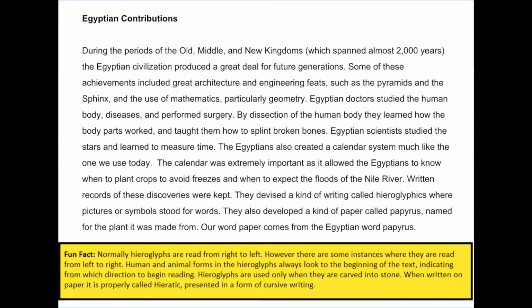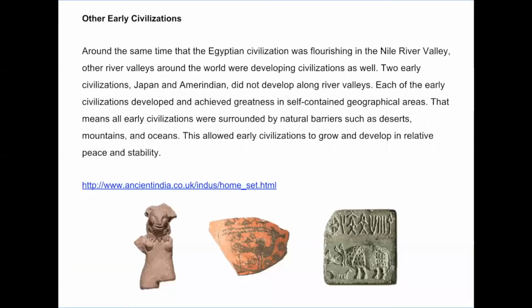Fun fact. Normally, hieroglyphics are read from right to left. However, there are some instances where they are read from left to right. Human and animal forms in the hieroglyphics always look to the beginning of the text, indicating from which direction to begin reading. Hieroglyphs are used only when they are carved into stone. When written on paper, it is properly called hieratic, presented in a form of cursive writing.